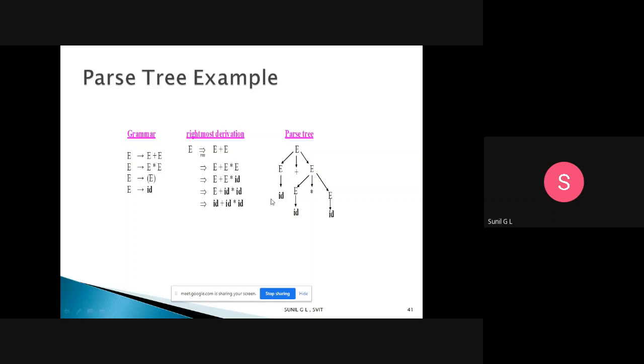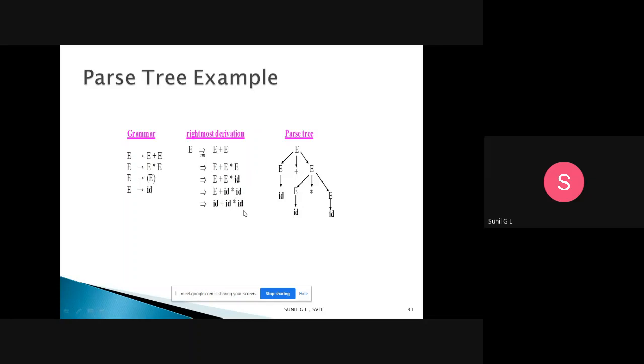When I combine these leaves, I get ID plus ID star ID, the final expression. This we call a derivation tree or a parse tree.